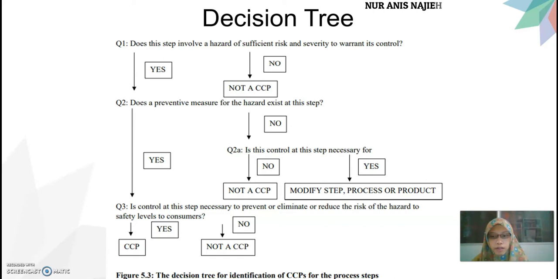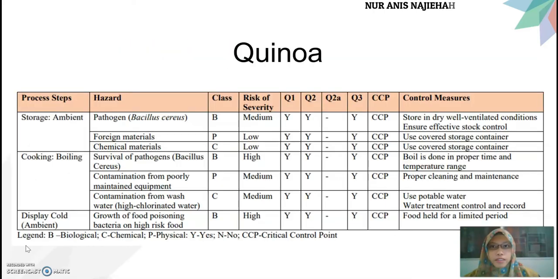But what if there is no hazard? Of course, it will not be considered a CCP. And if there is no preventive measure either, again, it is not considered a CCP. The third part is the explanation of each decision tree in food processing. I'm going to highlight the hazards involved and also the control measures taken.